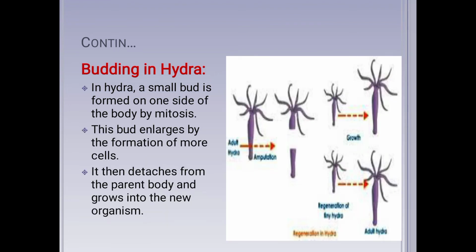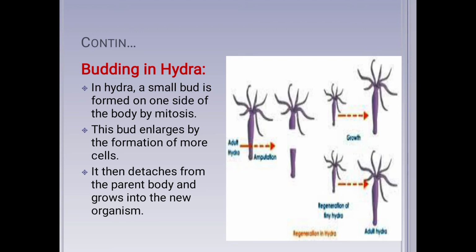The next example is budding in hydra. In hydra, a small bud is formed on one side of the parent body by mitosis. We have already discussed that asexual reproduction takes place by mitosis. It is the process of cell duplication in which one cell divides into two genetically identical cells. All asexual reproduction takes place by mitosis, while sexual reproduction takes place by meiosis.